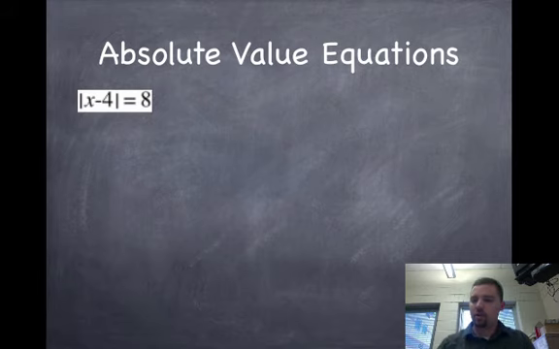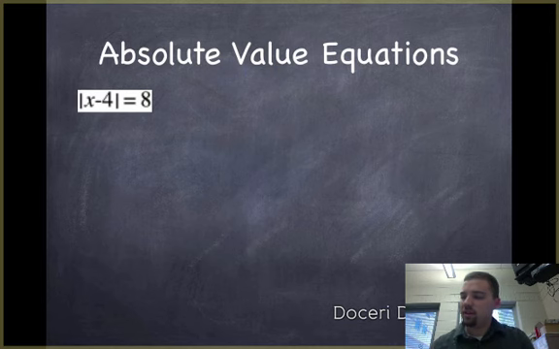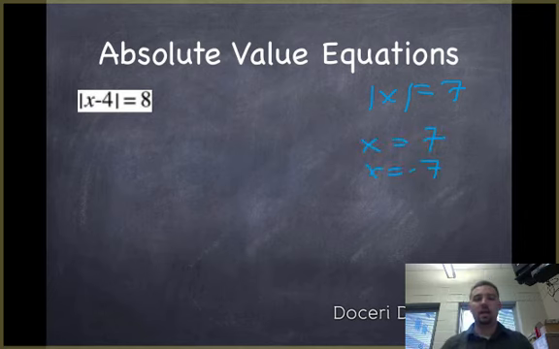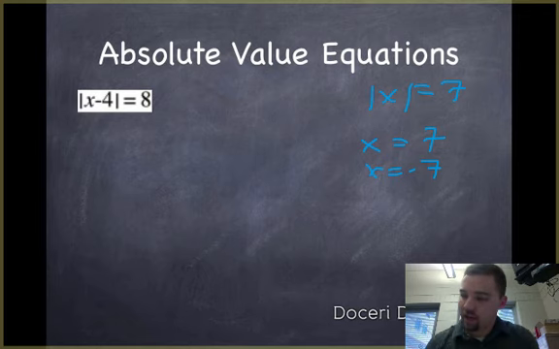You might remember that if I had something like the absolute value of x equals 7, that had two solutions. It could be either x equals 7 or x equals -7. And that principle holds true even if we have something kind of weird in the absolute value, or if we have an x or more variables on the right-hand side of the equality, or not inside the absolute value.